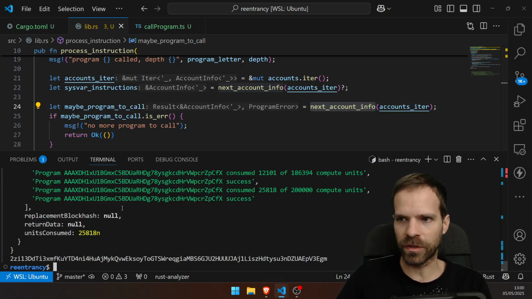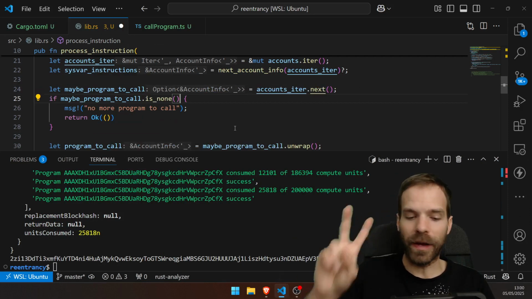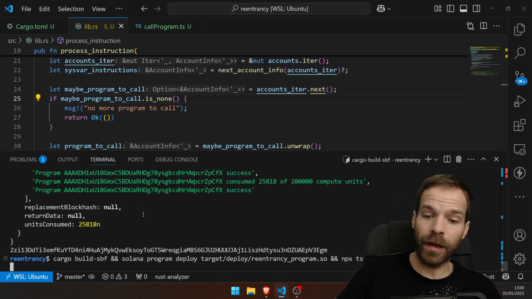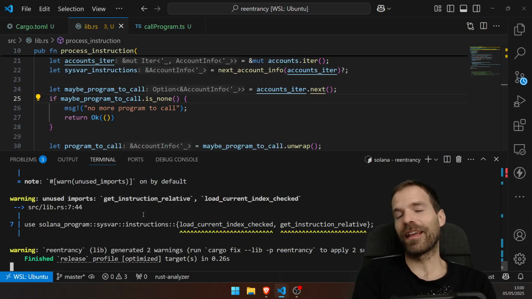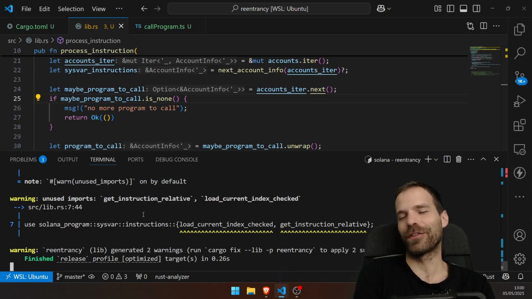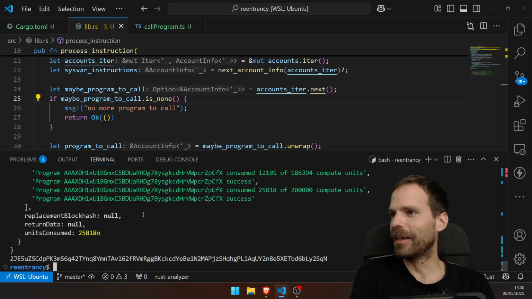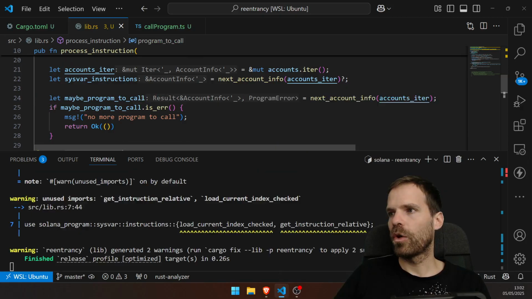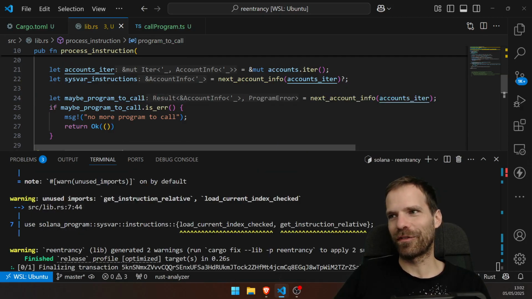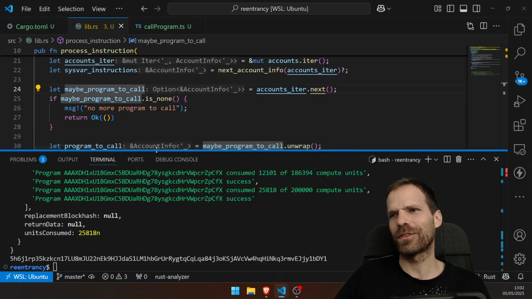It's still only doing 1 CPI. But if I now go to the optimized version and I build, deploy, and call that, I think it's gonna be 25k 700 something. Nope, it's 1-to-1 the same. Literally the same compute units. Okay, so it doesn't really make a difference, does it? I still kind of like this version better. So let's use that one.